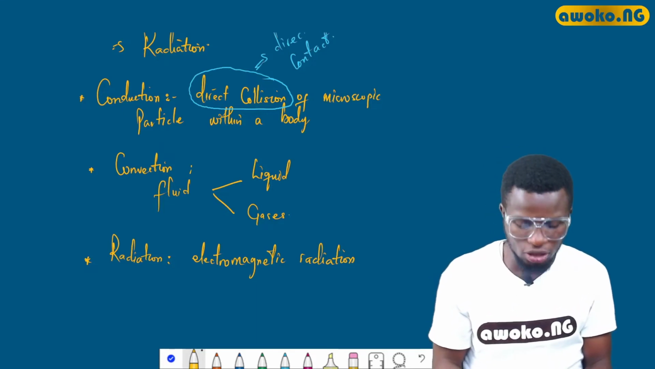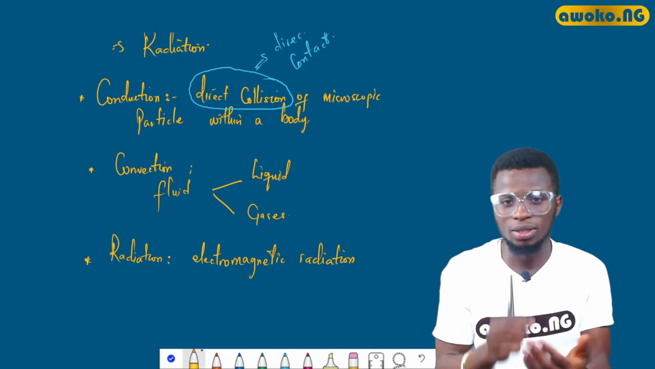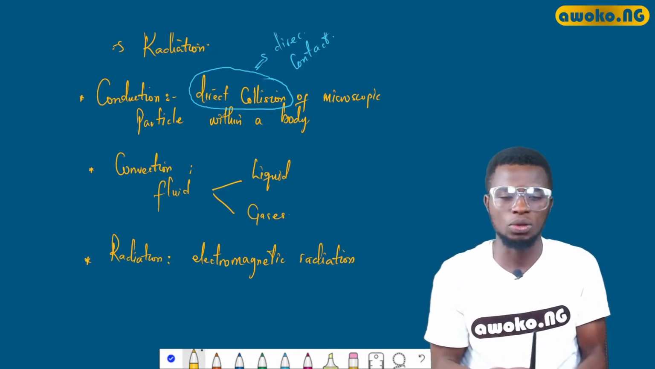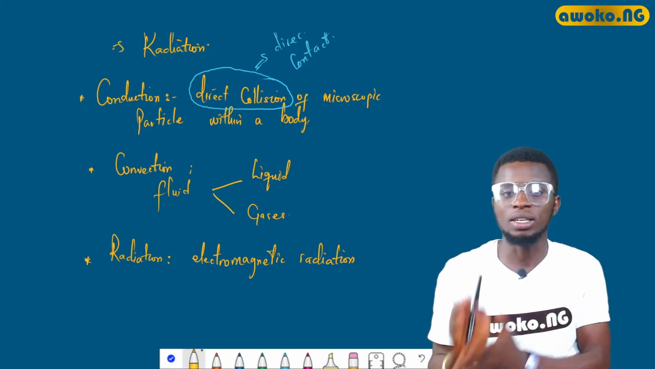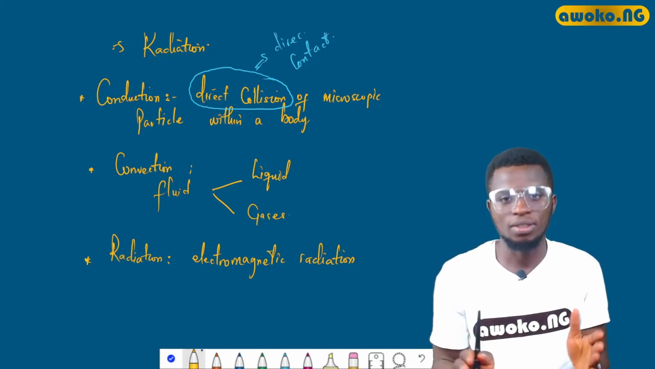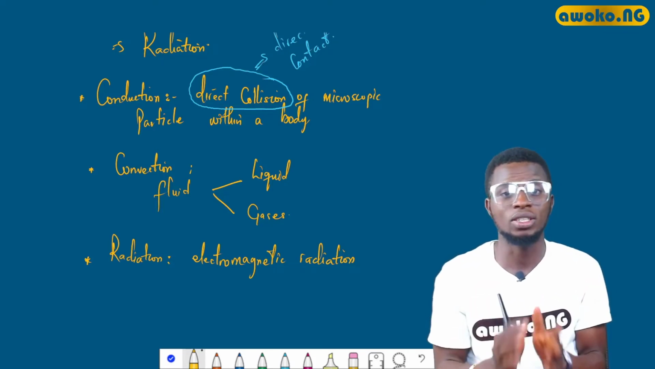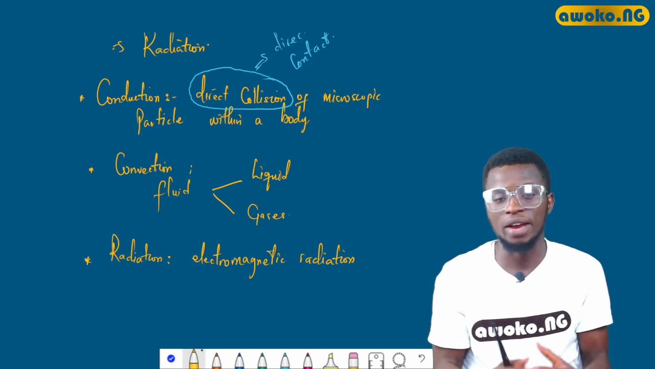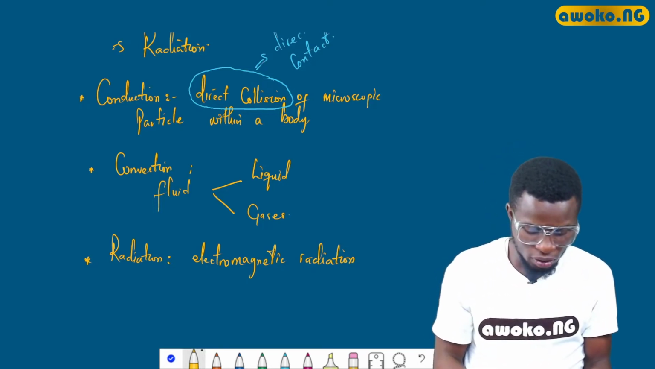It does not necessarily have to do with direct contact. So the major difference between conduction and radiation is the fact that conduction deals with direct contact, while radiation does not necessarily have to do with a physical direct contact, but it is assisted or aided by the electromagnetic radiation.